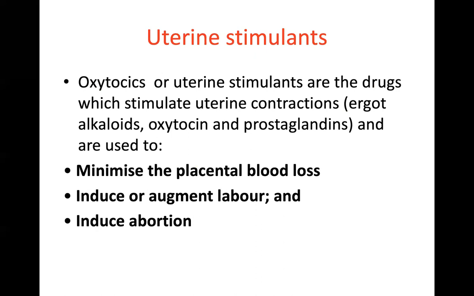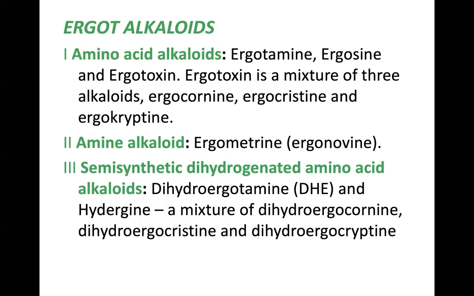And they also induce abortion. In some cases, the fetus inside the uterus may be dead. So in those conditions, these uterine stimulants cause the abortion and the expulsion of the dead fetus. Among these uterine stimulants, we have ergot alkaloids, oxytocin, and prostaglandins. We'll learn about them in detail.